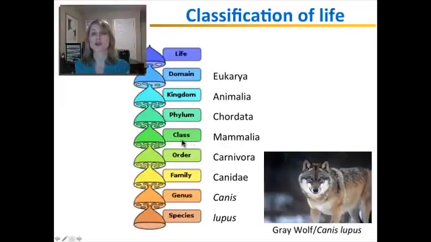Then this order belongs to the class Mammalia. Mammalia includes all of the organisms in these groups, as well as other orders that include elephants, dolphins. Then class belongs to the bigger phylum. Phylum belongs to the even bigger animal kingdom, and the animal kingdom belongs to the domain Eukarya. Now, don't worry, you don't have to remember all of these groupings for the wolf, and you will not need to know all the different phyla, classes, orders, families, and genuses that exist. However, I will ask you to remember the 3 different domains that life can be separated into.